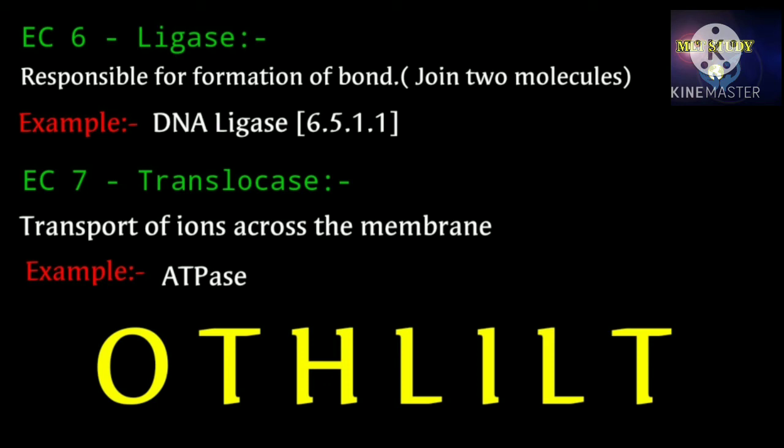There is a mnemonic to remember these 7 classes of enzyme based on their mechanism. OTHLILT. Here O for oxidoreductase, T for transferase, H for hydrolases, L for lyases, I for isomerase, L for ligase, and T for translocase.